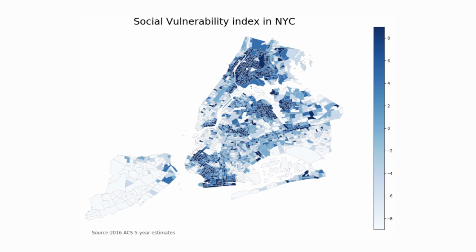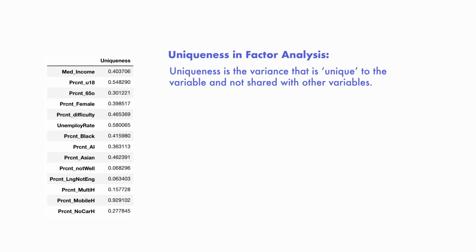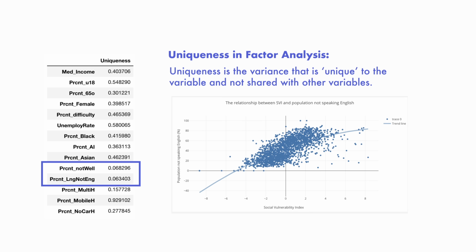This is the SVI graph from NYC. Uniqueness is the variance that is unique to the variable and not shared with other variables. The lower the uniqueness, the greater the relevance of the variable in the factor model. We find out that the percentage of the population that cannot speak English well and those whose original language is not English have a higher relevance in the social vulnerability index model. This graph further shows the positive correlation between immigration and SVI.